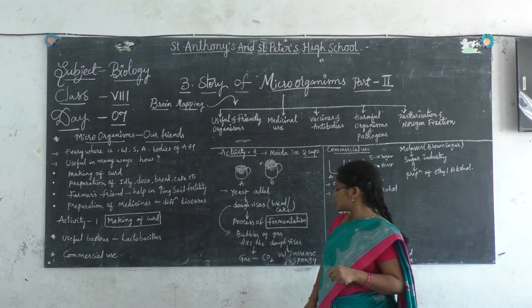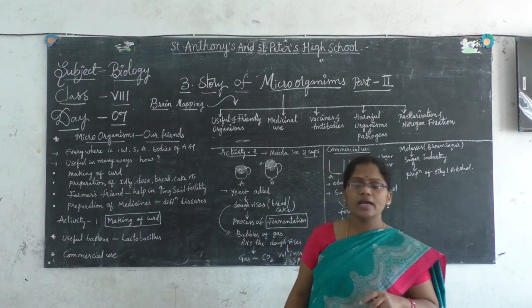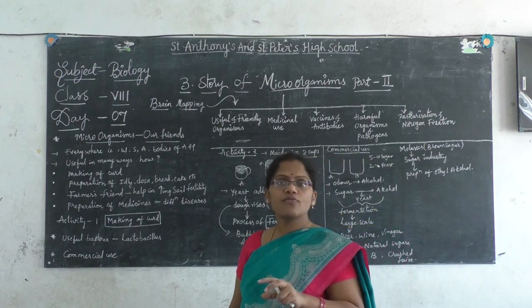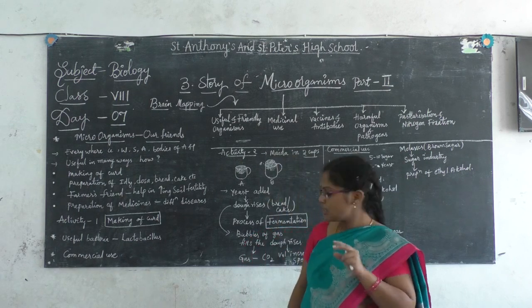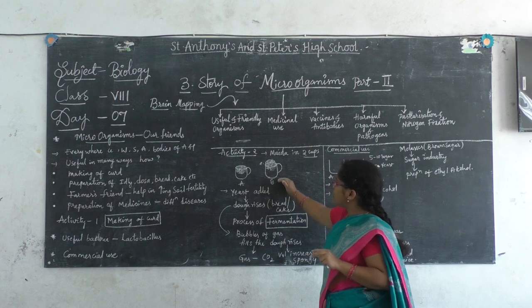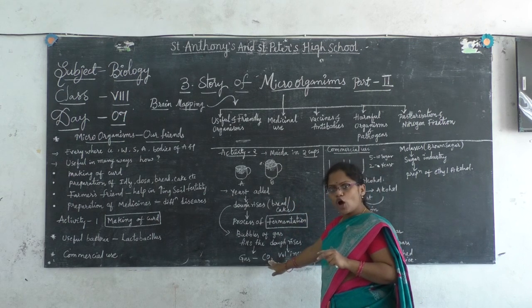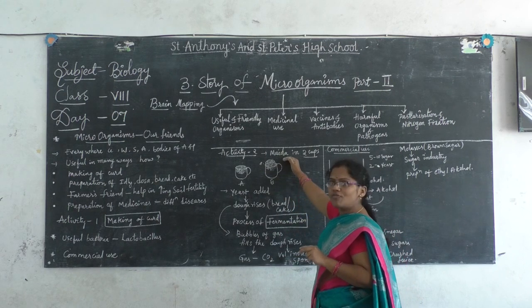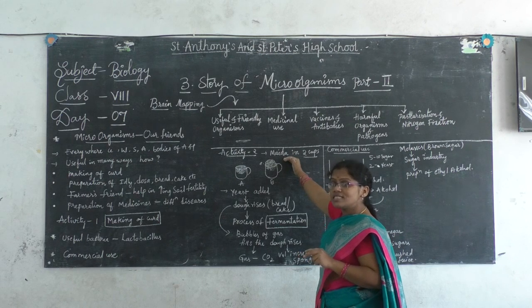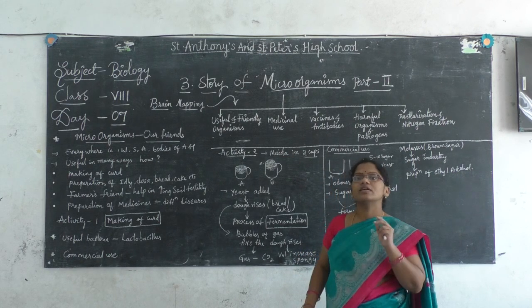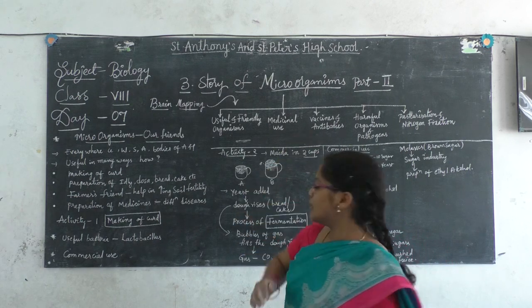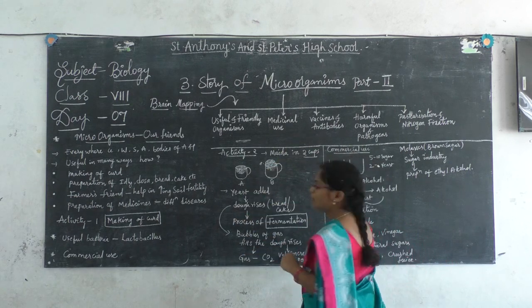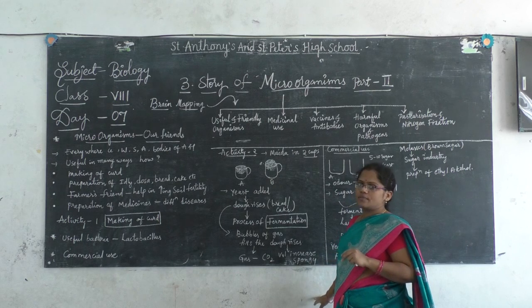Because of production of carbon dioxide in the maida dough to which we added yeast, what happens then? As the gas is formed, the dough increases a little. What can you say? Volume of the dough increases, right? The volume of the dough increases and it becomes spongy in nature.